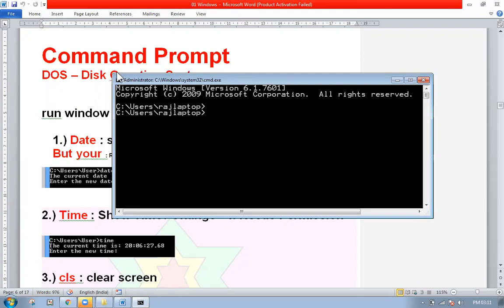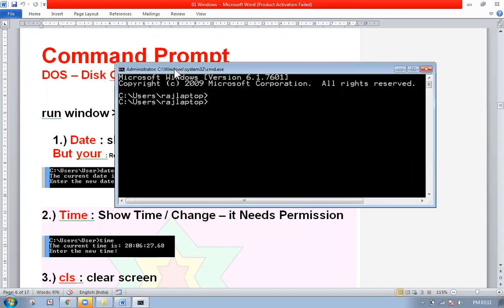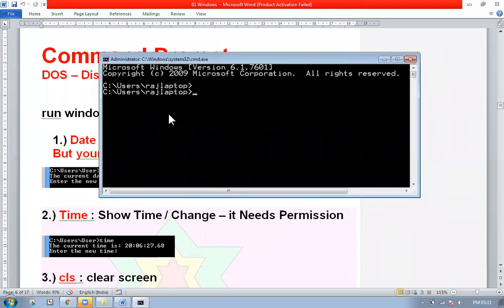Now see, this entire thing is called the command window. Fine. And this has administration permissions. That means it can execute all the commands. So this black area is called the command window. And this C colon slash users slash user laptop is called the prompt, the command prompt.